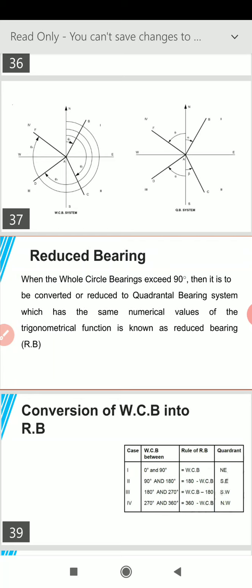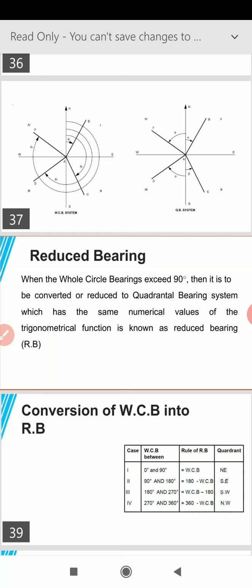The first one is when we convert whole circle bearing system into quadrantal bearing system. The second one is when an angle in quadrantal bearing system is converted into whole circle bearing system. Both the conversions have rules, and if we can draw the figures, then we can understand it in a more conceptual way.